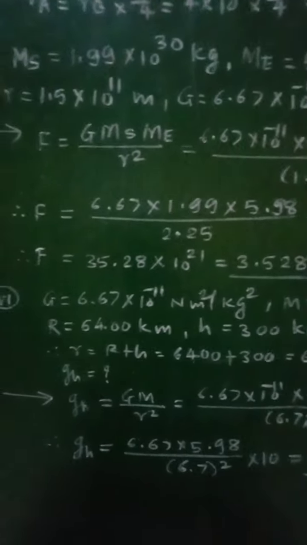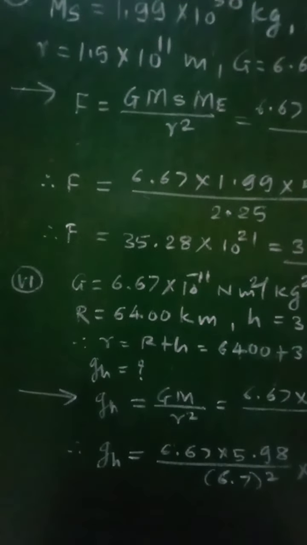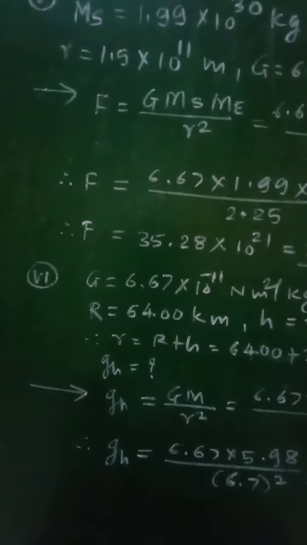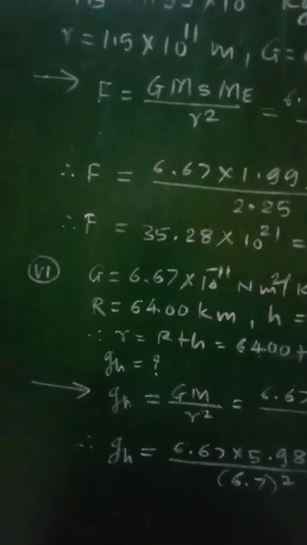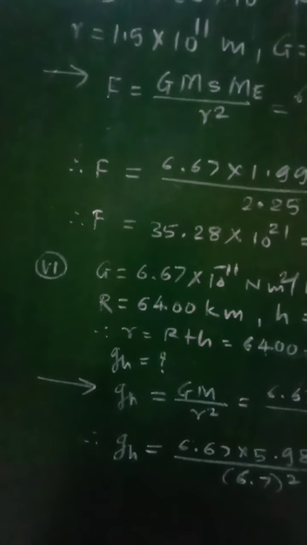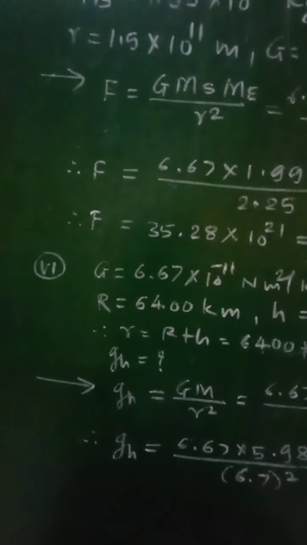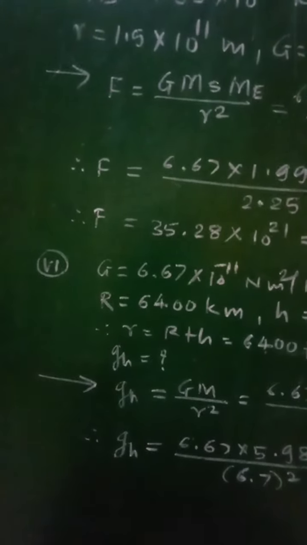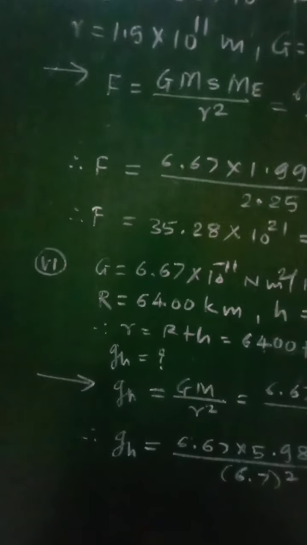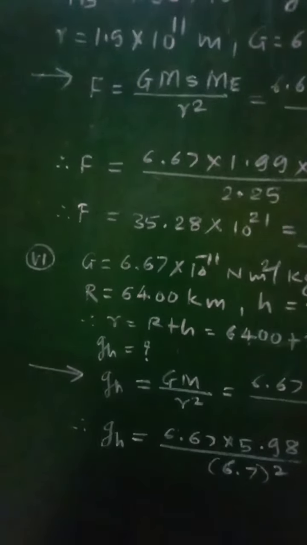And now let us see the next numerical, that is numerical number 6, which is given as: calculate the acceleration due to gravity at a height of 300 km from the surface of the earth, given that m is equal to 5.98 into 10 raised to 24 kilogram and r is equal to 6400 kilometer.